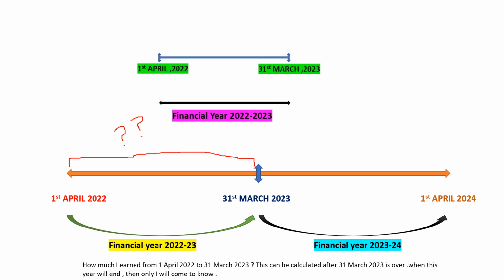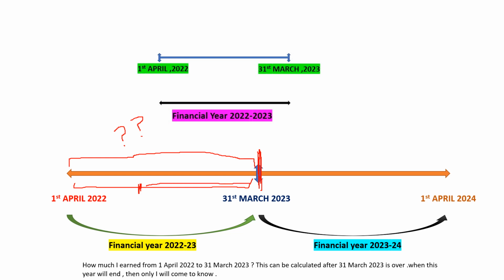I can answer these questions when this date comes to an end, 31st March 2023. When this date will come, only then I will be able to tell you how much I have earned in this time period. If you ask me in this month, how will I tell you how much I am going to earn in this time?